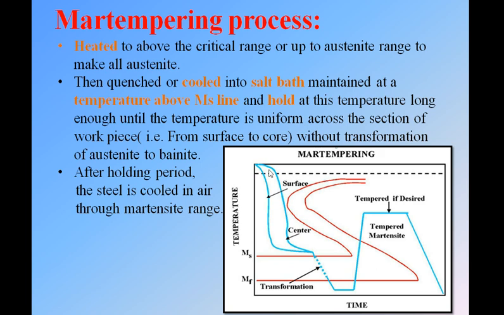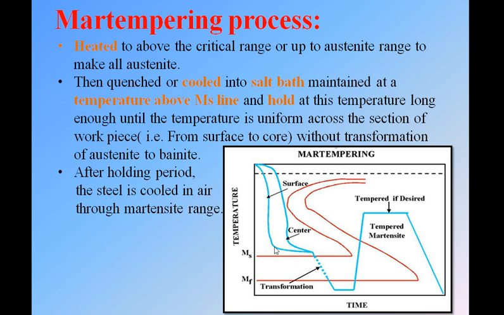So this blue line will be the cooling process. We will cool it in a salt bath just above the MS line. This MS will have the temperature of 250 degrees Celsius. MF will have the temperature of 50 degrees Celsius. So we cool the material from 800 degrees Celsius to 300 degrees Celsius, just above the MS line, and we hold there.